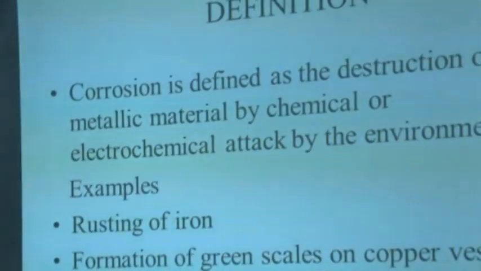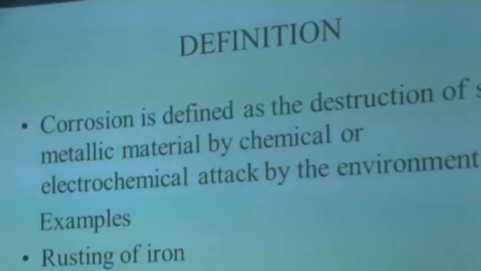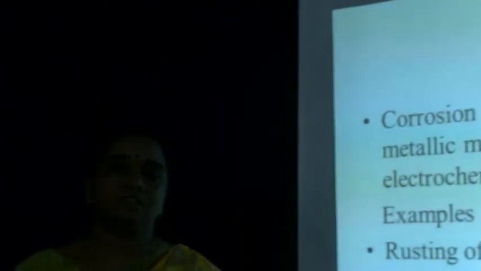To present a topic called corrosion of metals and its prevention. The topic will be discussed under three headings. Number one, what is meant by corrosion, where the definition and the examples of corrosion will be explained. The second one is, why do metals undergo corrosion? What is the cause or the reason for corrosion of metals? And the third one is how it happens.